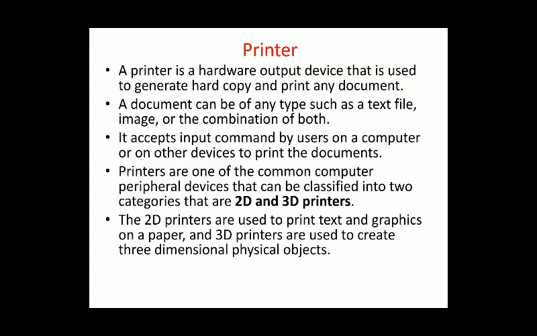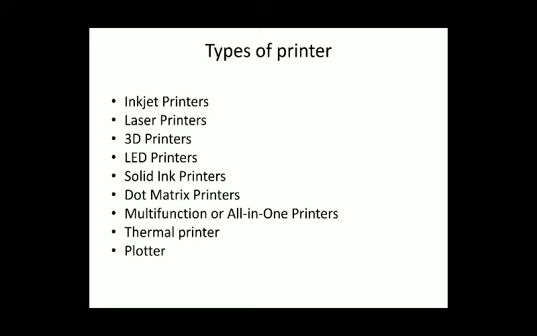2D printers are used to print text and graphics on paper, and 3D printers are used to create three-dimensional physical objects. If you want to print a 3D object, then you have to use a 3D printer.